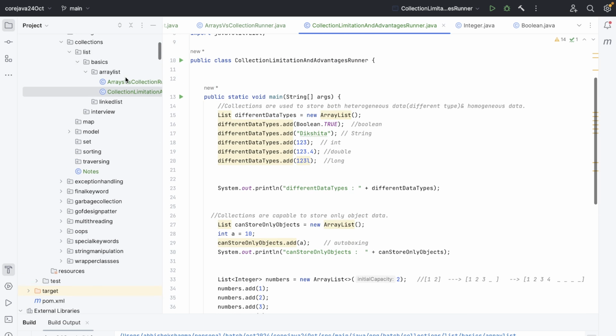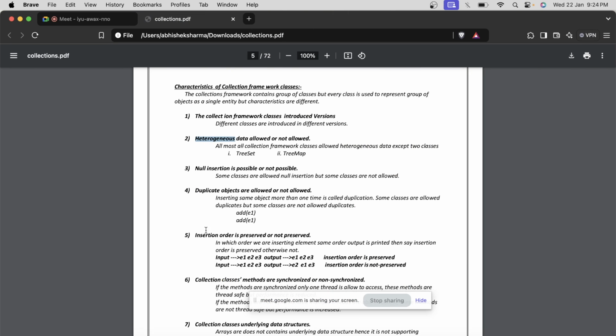All right, so let's move on and see these things. The very first thing is when the collection was introduced, but that's not important. Another thing is whether heterogeneous data is allowed or not. Heterogeneous data is different types of data that we can put in. Each collection implementation class supports heterogeneous data, but TreeSet and TreeMap, anything with a tree, do not provide heterogeneous data support.